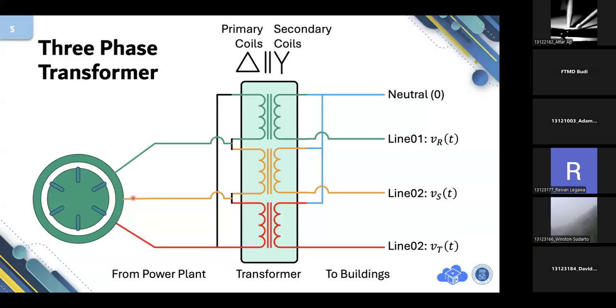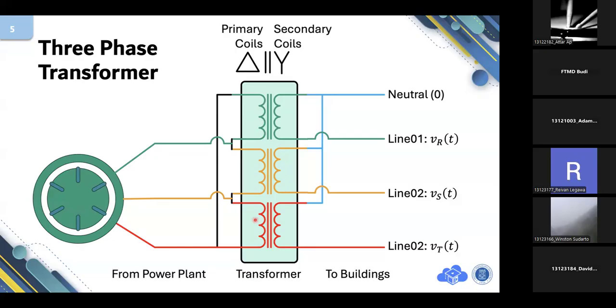So, how do we get a neutral cable in our home? The neutral appears just after the voltage is reduced using a transformer. This is the transformer. The configuration of the transformer is delta to Y. On the primary side, there are three coils: one, two, and three.